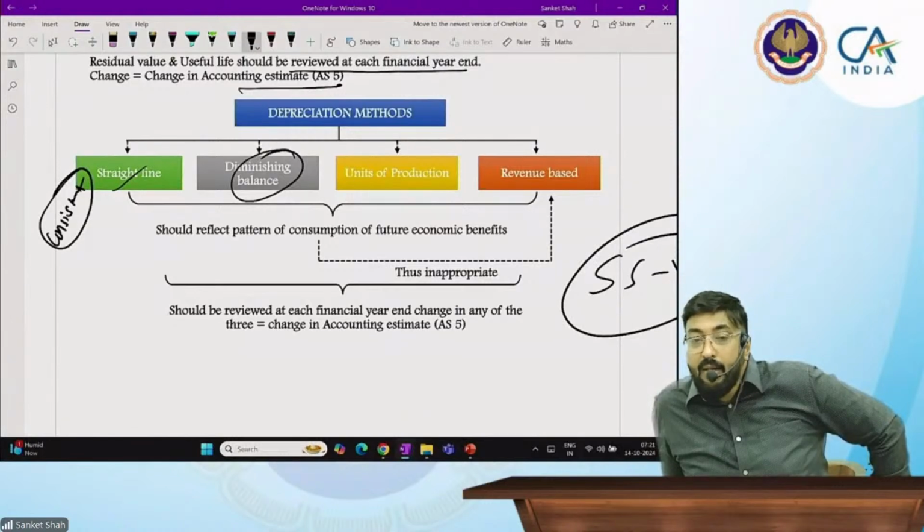Normally 3000 to 3500 hours is the life of that projector. So it is not defined in years, but it is defined in the number of hours.